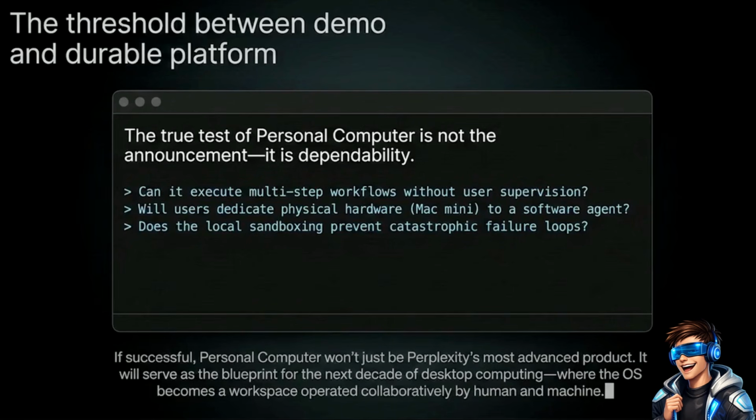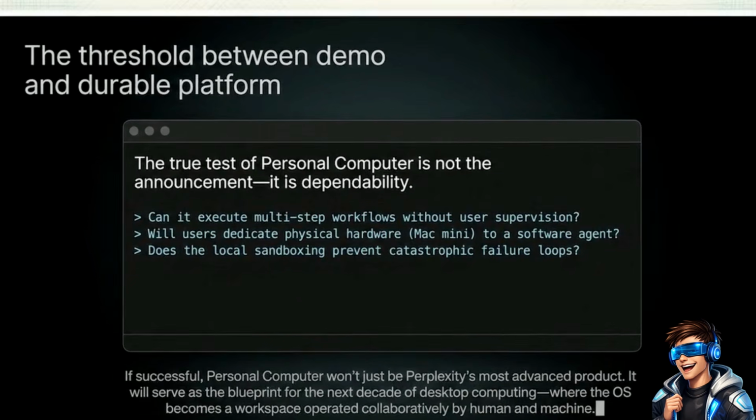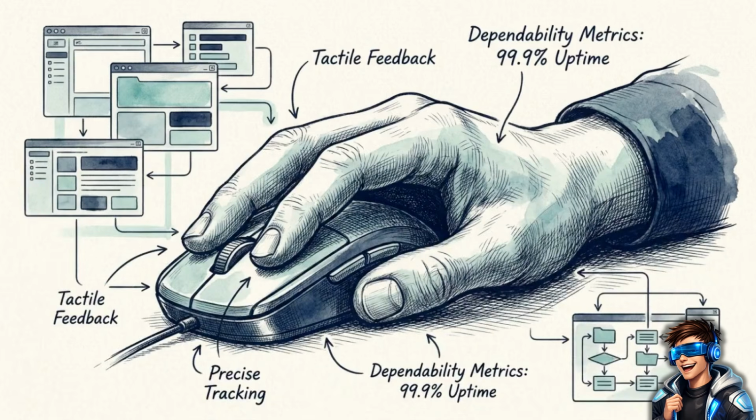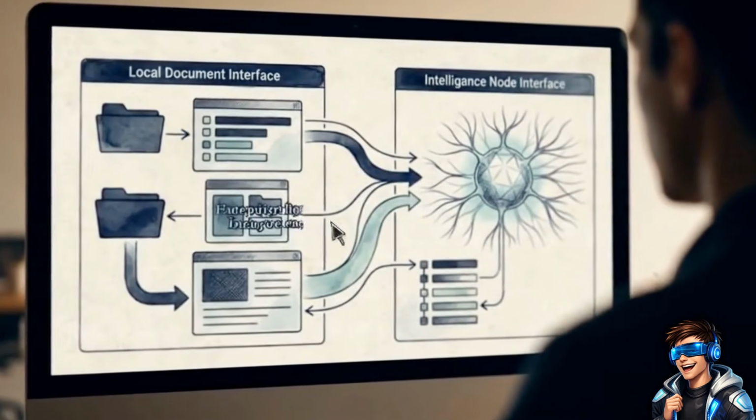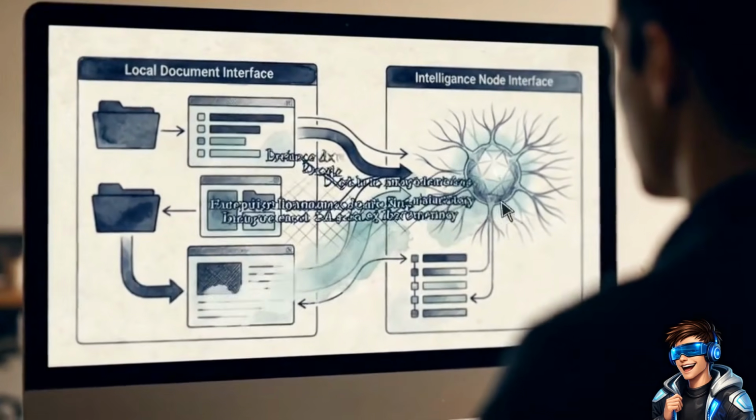The threshold for success depends on its raw dependability when executing multi-step workflows without a human watching over its shoulder. If Perplexity proves this model is dependable, it establishes a new technical standard for the desktop. The operating system becomes a collaborative environment where local files and remote intelligence work together on the same tasks.